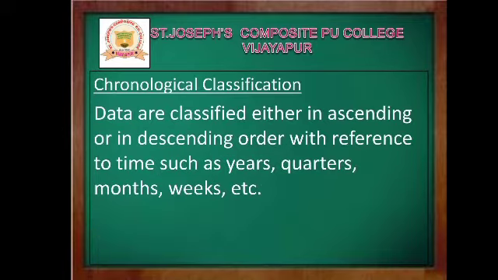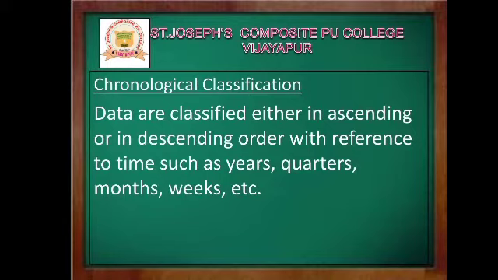First one, chronological classification. So what is chronological classification? Data which are classified either in ascending or in descending order with reference to time, such as years, quarters, months, weeks, etc. They are called chronological classification.